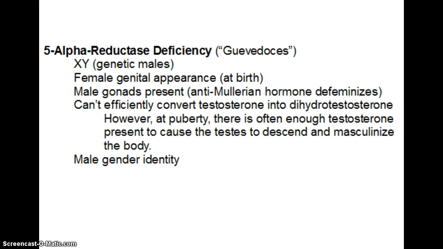However, they can't efficiently convert testosterone into dihydrotestosterone, and that's where the 5-alpha reductase deficiency exerts its effects. And so early on, they're not able to turn testosterone into the more powerful dihydrotestosterone, and so some of the masculinizing effects don't take effect. They're not seen. However, at puberty, because there's such a huge burst of testosterone, there's often enough present to cause the testes to descend and masculinize the body. And that's where we get the term guevedoces, that it means basically getting your testes at age 12, which would be around puberty.